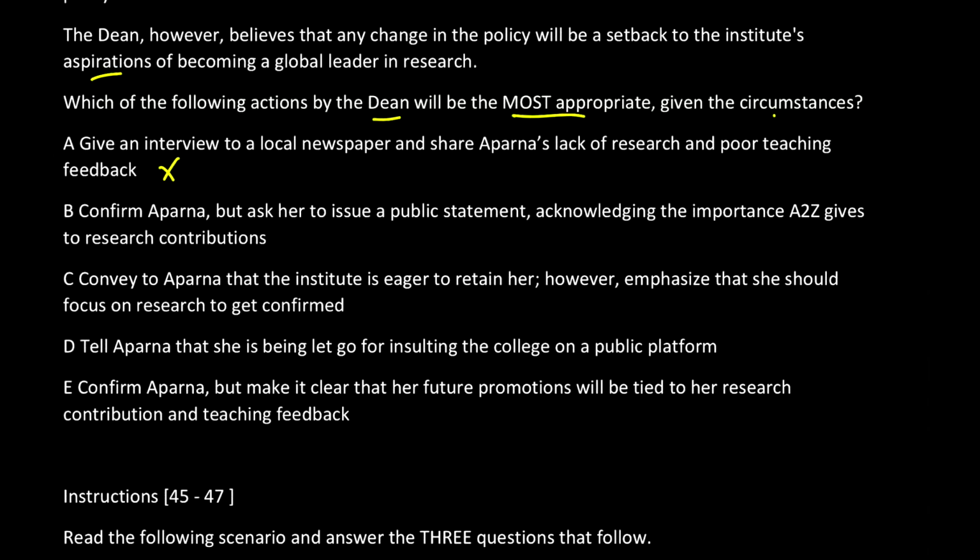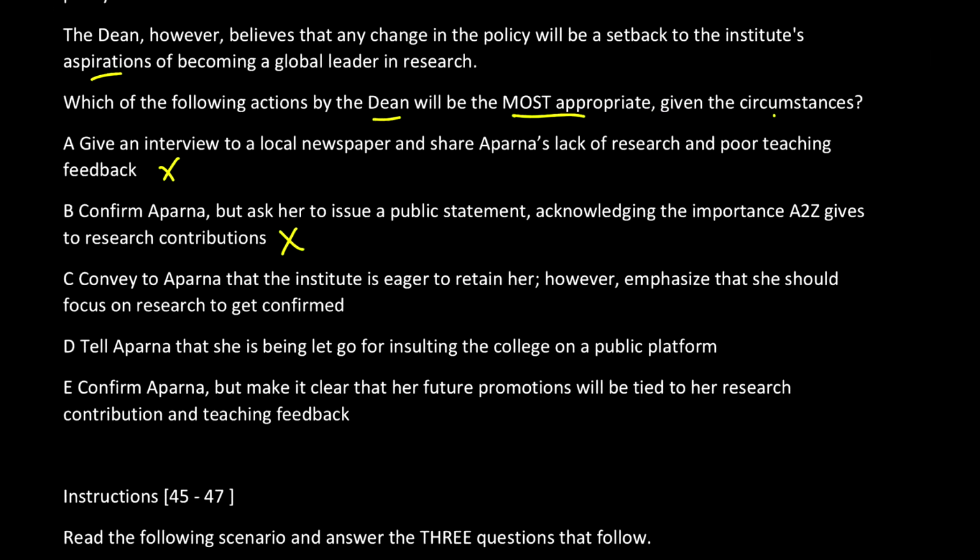Option B, confirm Aparna, but ask her to issue a public statement acknowledging the importance of A to Z's focus on research. Will that make sense? No, because she has already come to the media and said that she has not met any of the expectations. And if we confirm her, the Dean's second point of the problem will not be met. That is maintaining the institute's level. So option B is a bad idea as well.